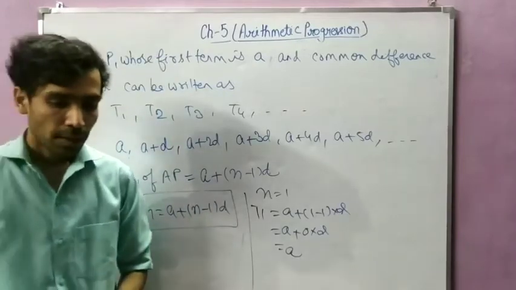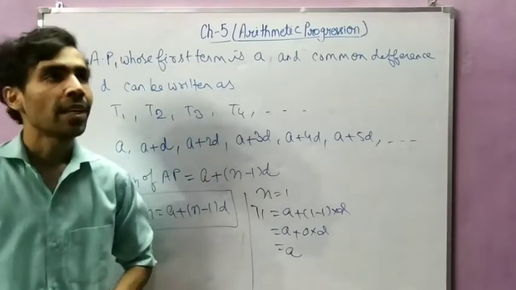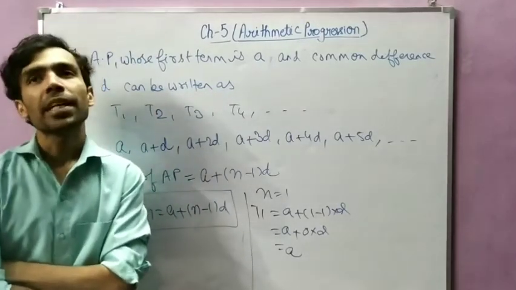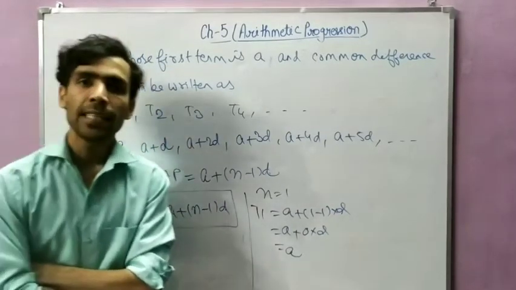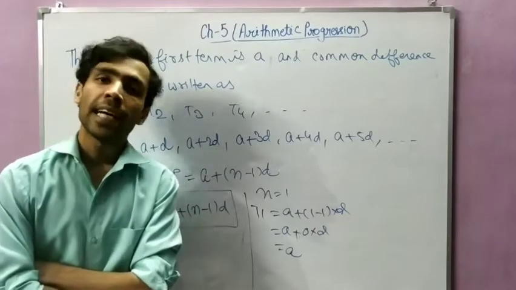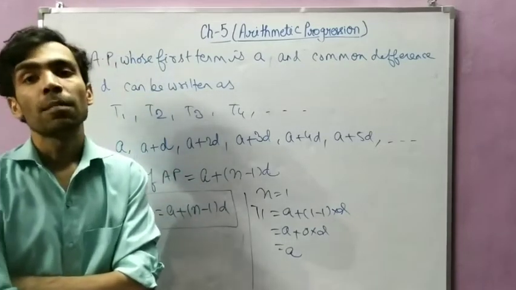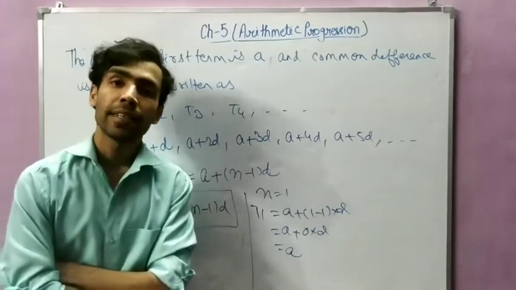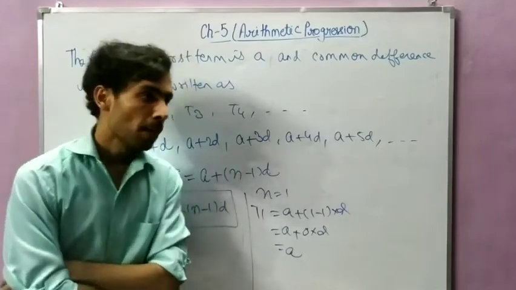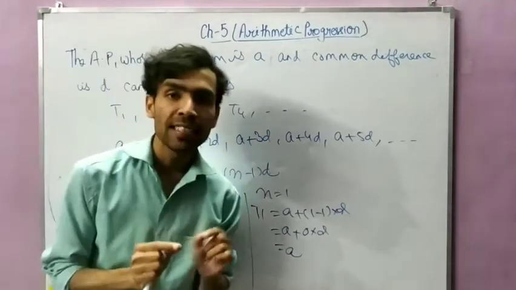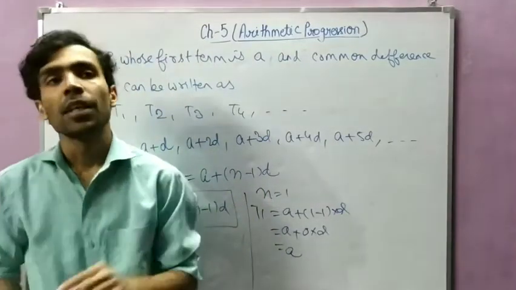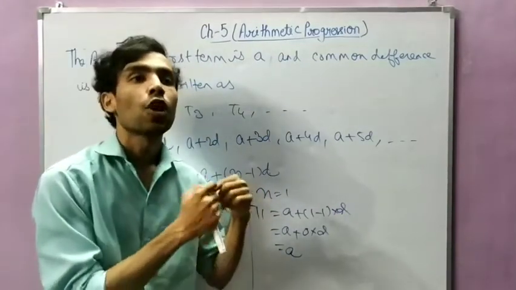Now, some more things about AP: an AP can be finite, also infinite. When the number of terms is finite, then it is a finite AP, and when the number of terms is infinite, then it is an infinite AP. Okay, and to recognize whether a given series is an AP, you just have to take the common difference.